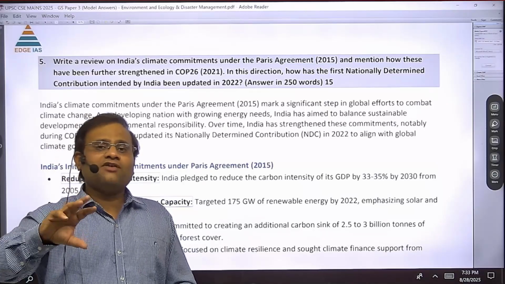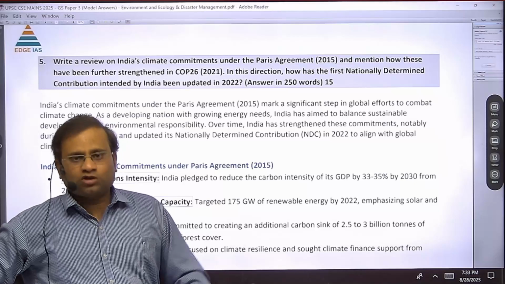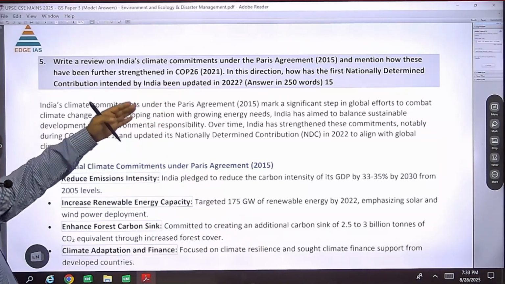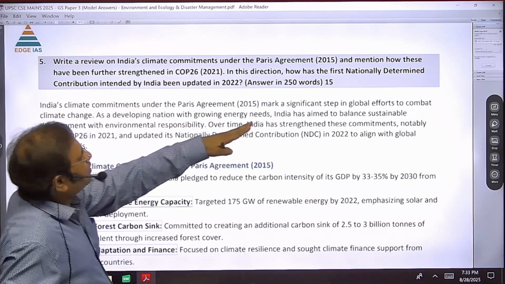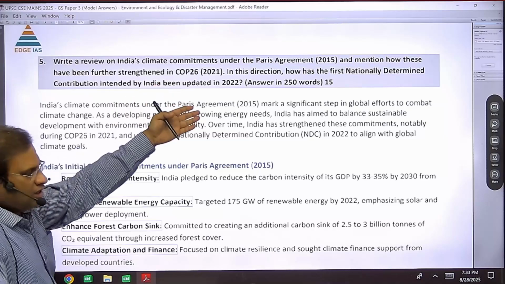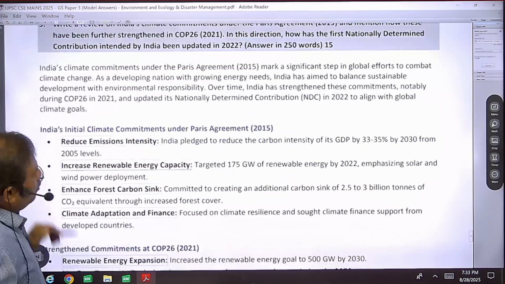Similarly, creating 500 gigawatt of clean energy by 2030. In this direction, the question asked is how the first NDC contribution intended by India has been updated. You have to compare the earlier commitments with the current ones.